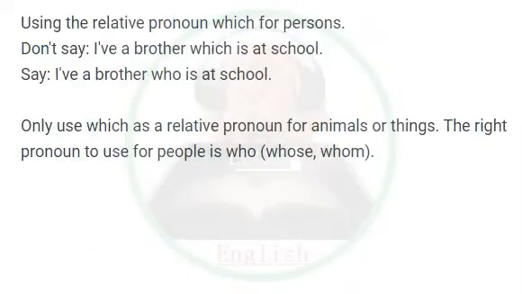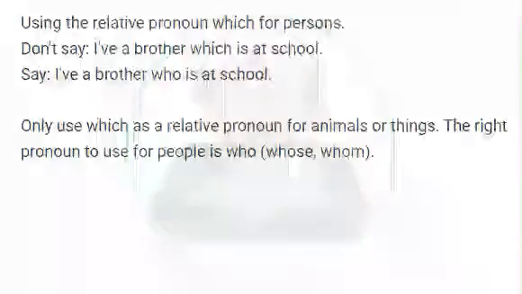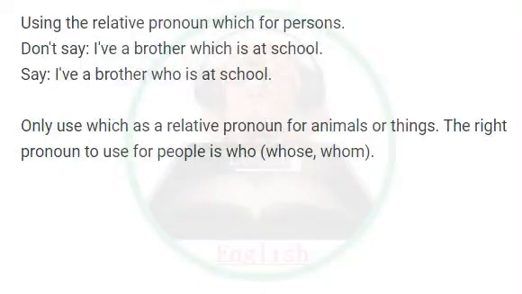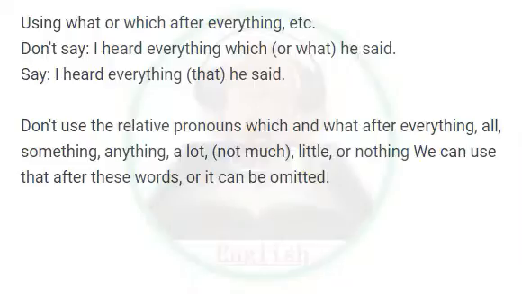Using the relative pronoun which for persons. Don't say, I've a brother which is at school. Say, I've a brother who is at school. Only use which as a relative pronoun for animals or things. The right pronoun to use for people is who, whose, whom.